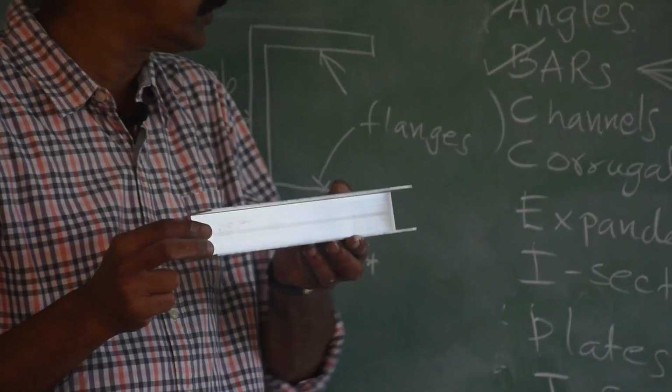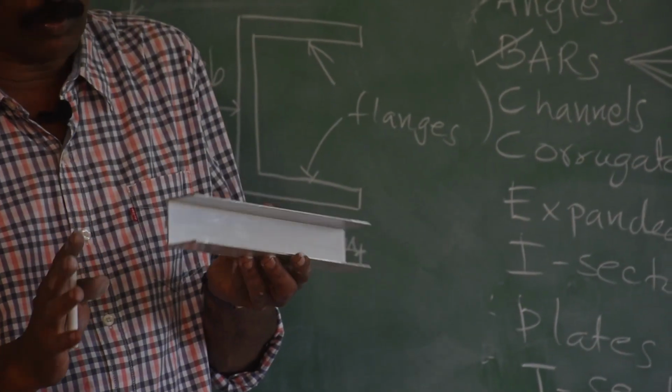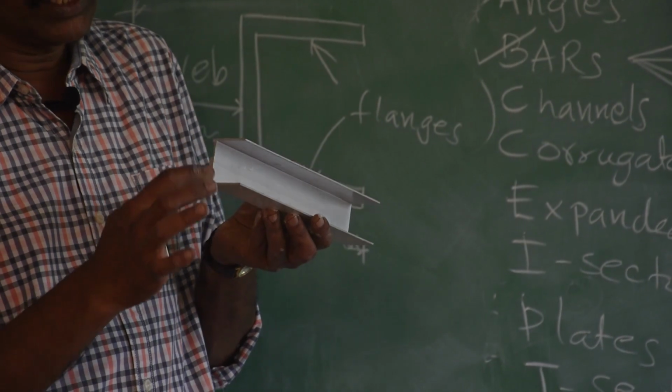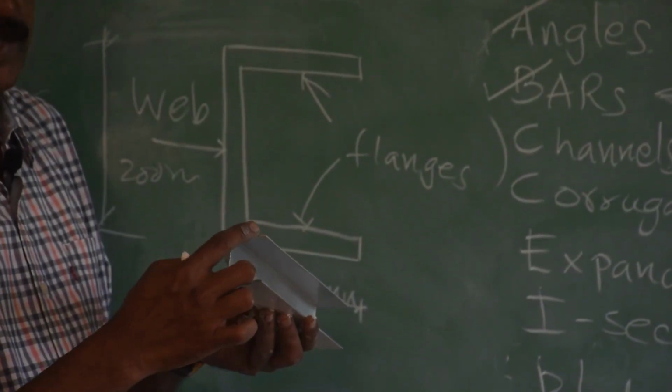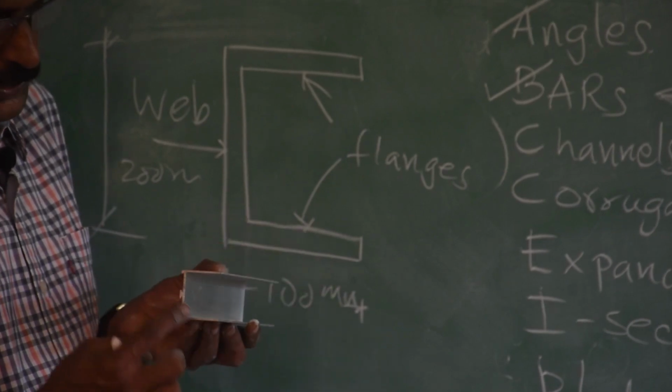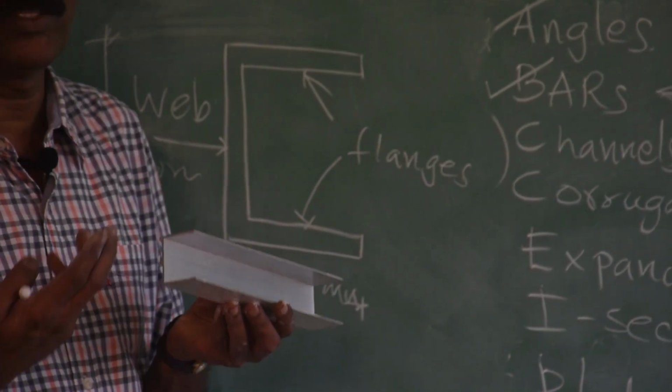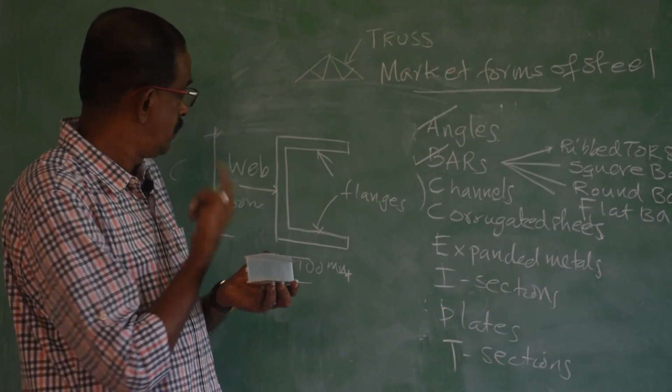Actually, this is not steel, but to show the shape I have brought this one. So, this is called web and this is called flange, top flange, bottom flange and web. So, what is the use of channel?